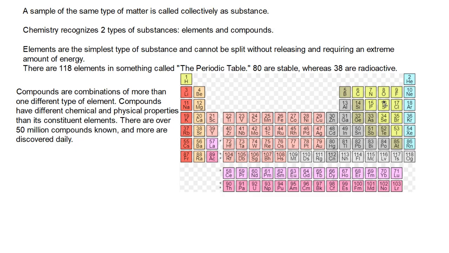Normally the ones that are further down are radioactive, but some of them sprinkled in are also radioactive. And I don't remember all 38 of the radioactive elements. So compounds are combinations of more than one different type of element. For example, water, dihydrogen oxide, or bleach, sodium, I think it's sodium hydroxide. But compounds have different chemical and physical properties than their constituent elements.